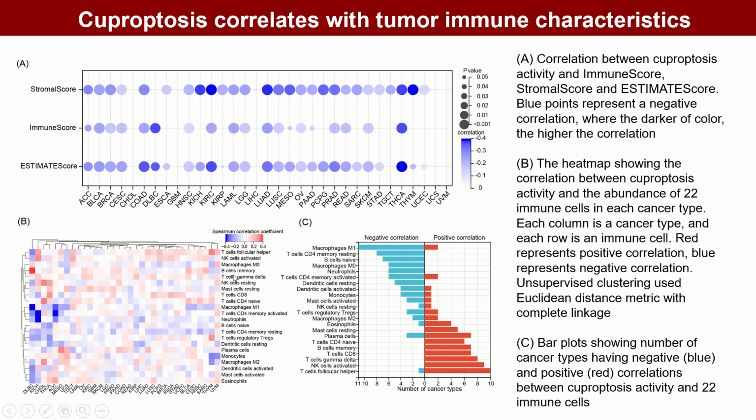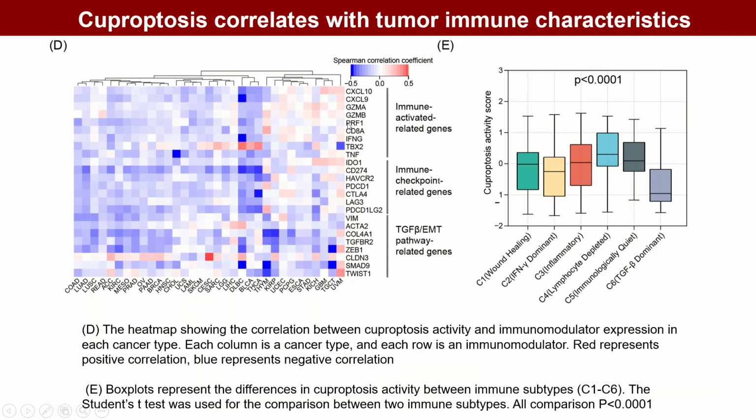We calculated the correlation between cuproptosis and the levels of immune cell infiltration. There was a heterogeneous correlation pattern between cuproptosis and tumor infiltrating immune cells. Cuproptosis was negatively correlated with most immunomodulators in most tumor types, which is consistent with previous results.